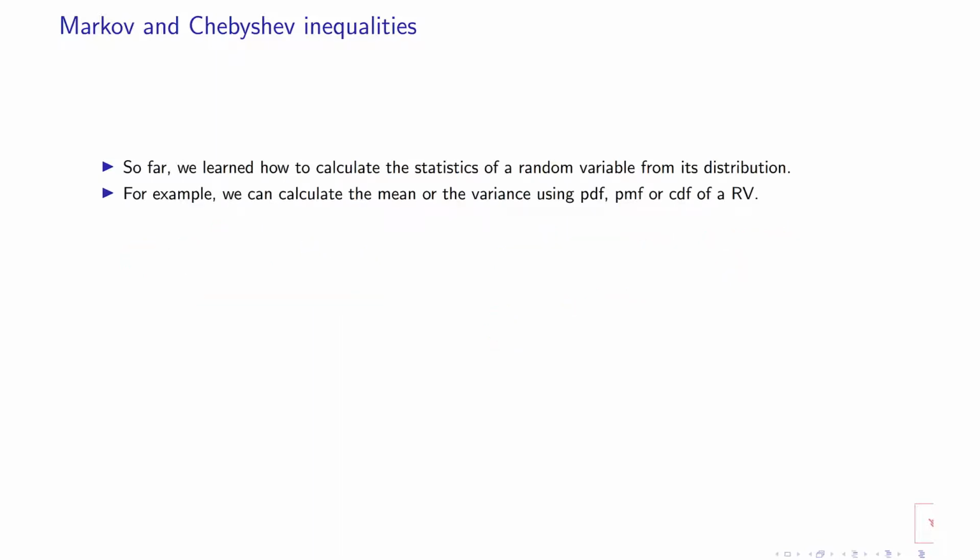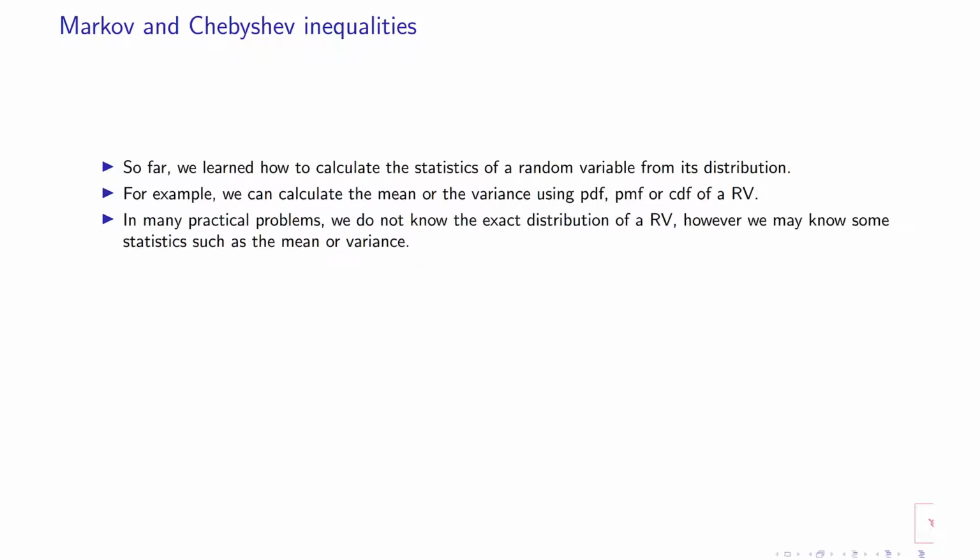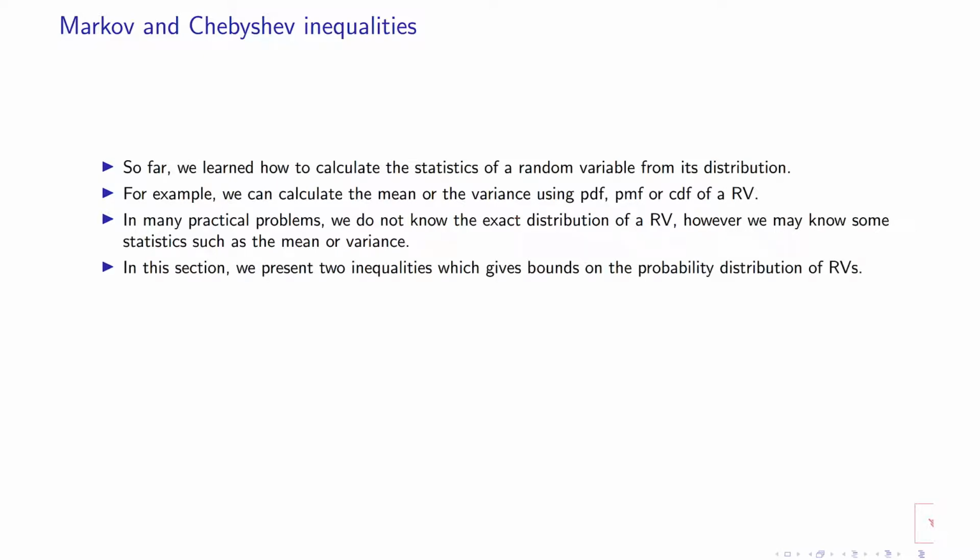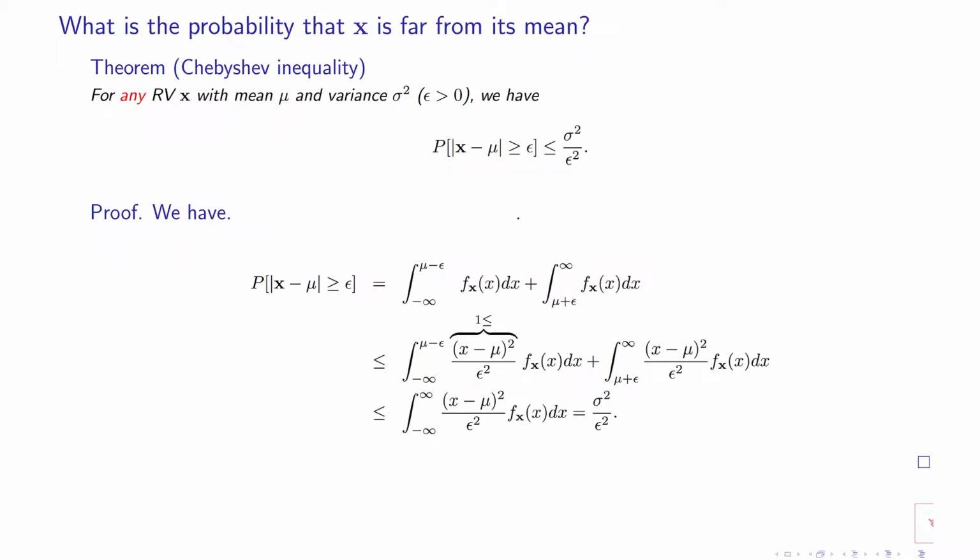We may not know the exact distribution, but from the data you can calculate the mean and variance, and you want to calculate some probabilities related to these random entities. These two inequalities were the first proposed, and we will prove them.